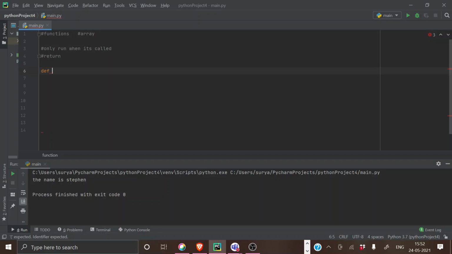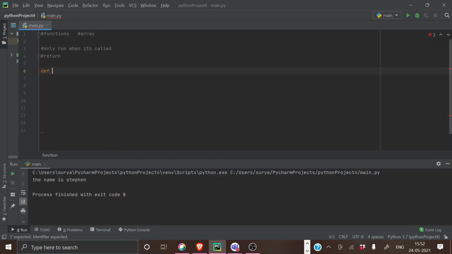What is this return statement, and what is the use of the print statement inside a function? Print has the same use: if you want to print something, you use it inside a function. Whenever using a function, you need output, right?